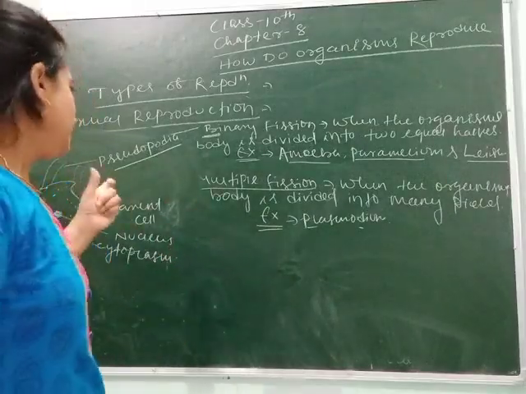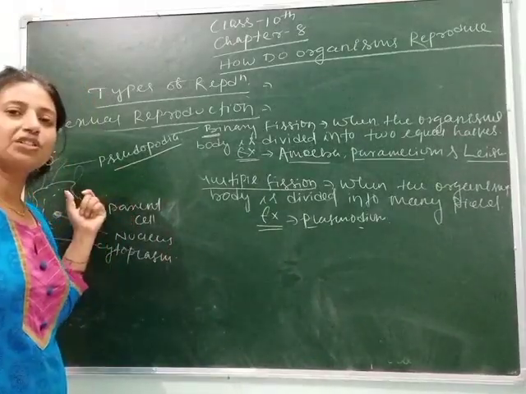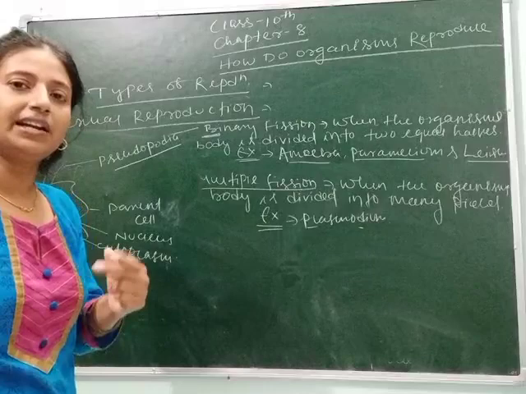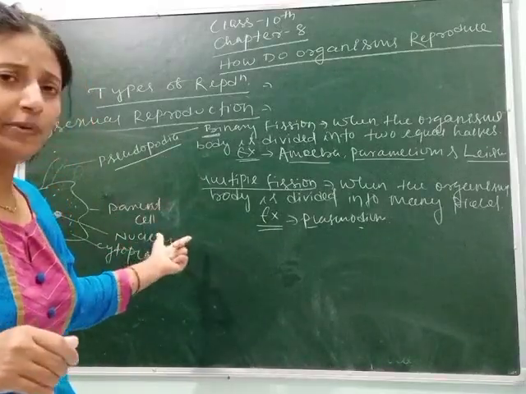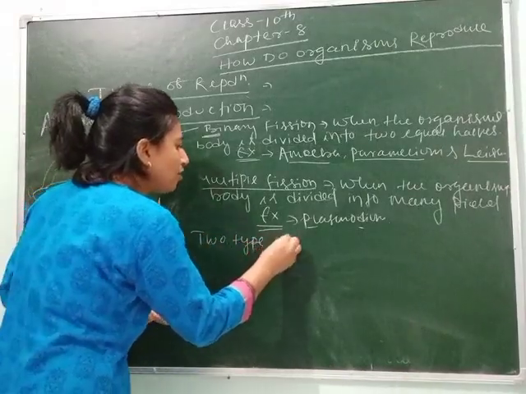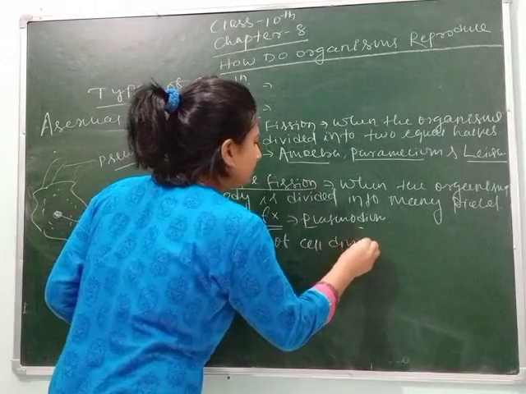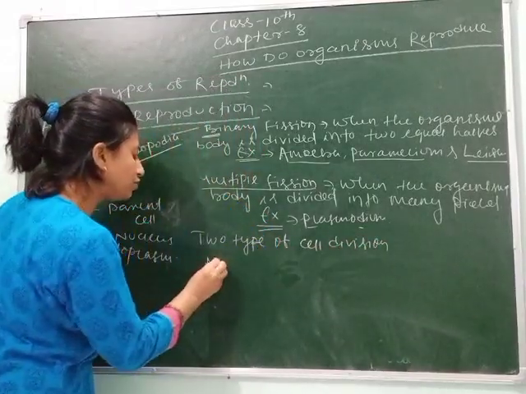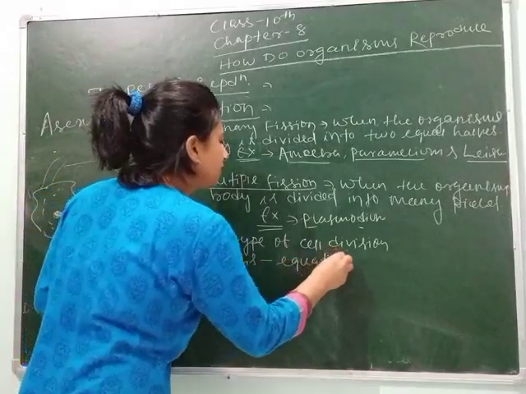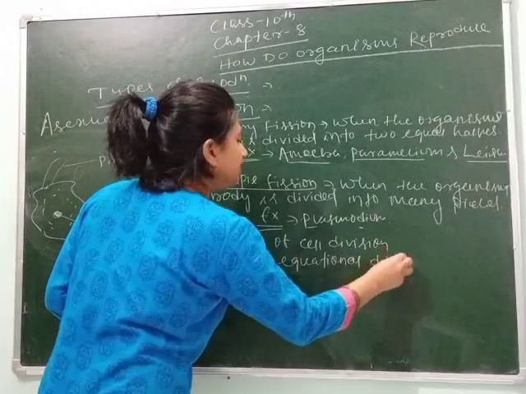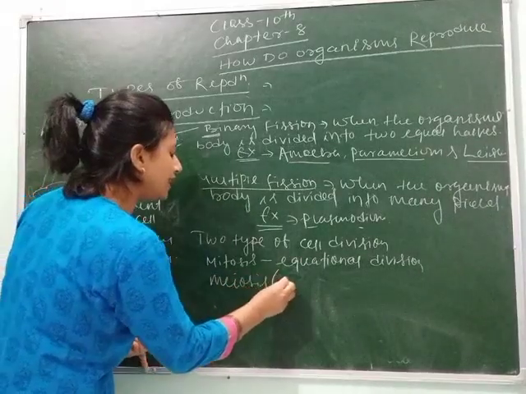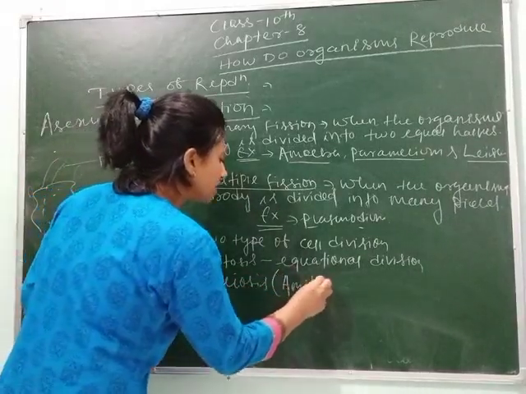As we know, in asexual reproduction, binary fission gives two equal halves. During any type of reproduction, asexual or sexual, two types of cell division occur. One is called mitosis, meaning equational division, and another is meiosis.